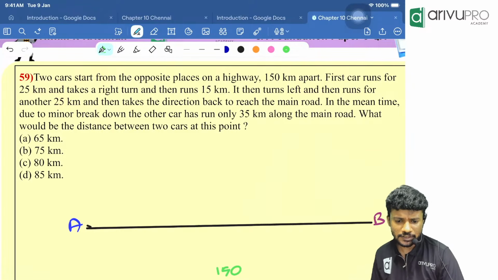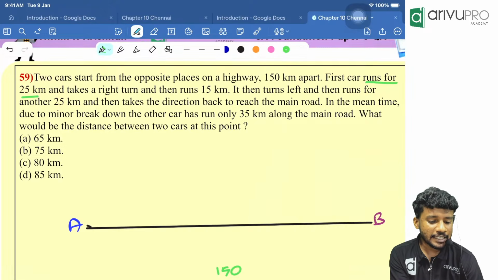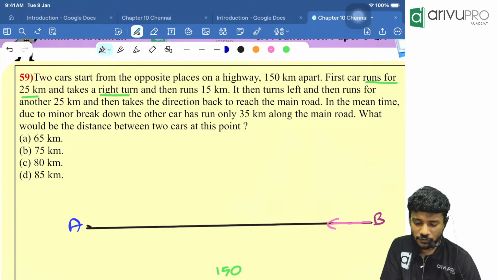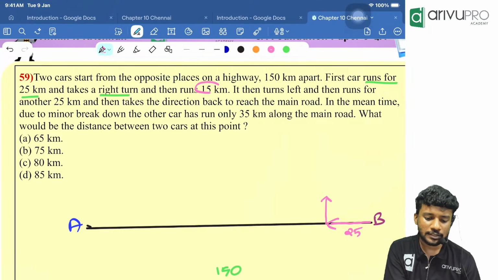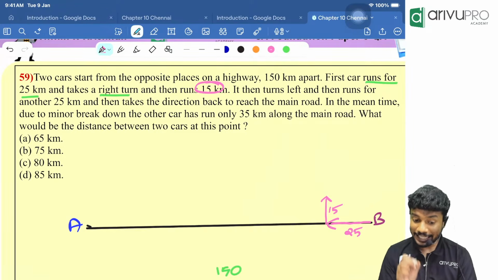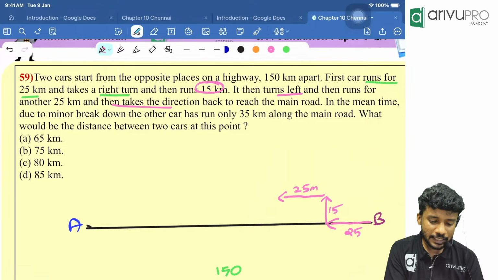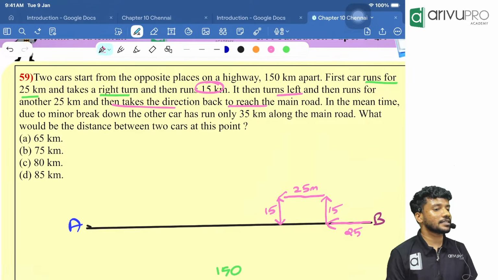Then what is said here? The first car runs for 25 kilometers and takes a right turn. For example, B. I am talking with respect to B. B runs for how many kilometers? 25 kilometers. And it took a right turn and runs how many meters? 15 meters. Then it took a left turn and runs for another 25, and then takes the direction back to reach the main road. How much distance would he have covered? 15 meters.